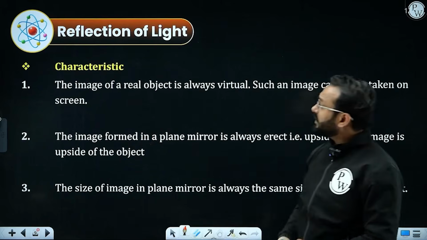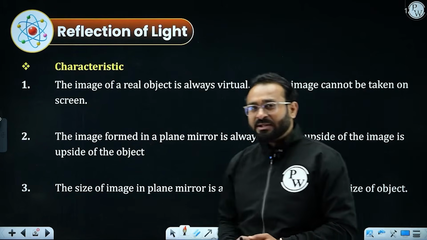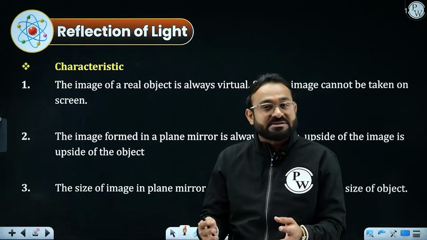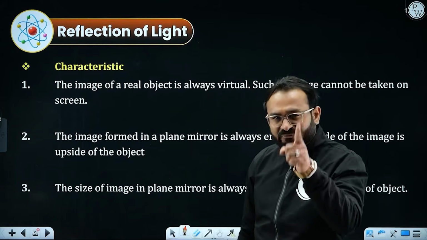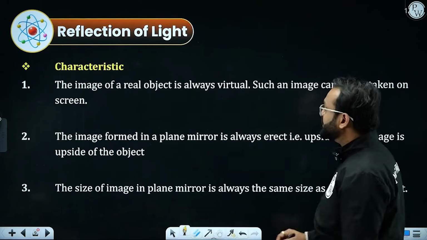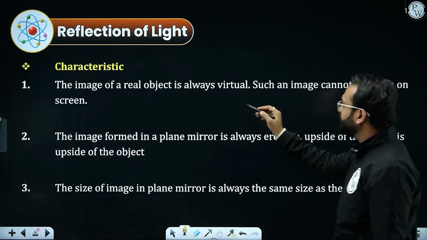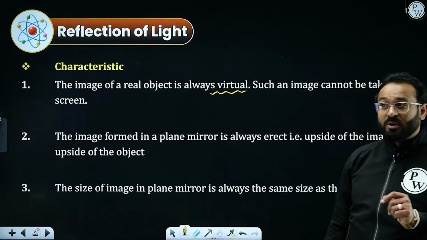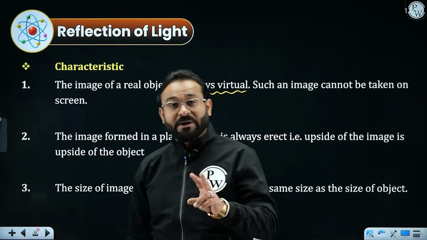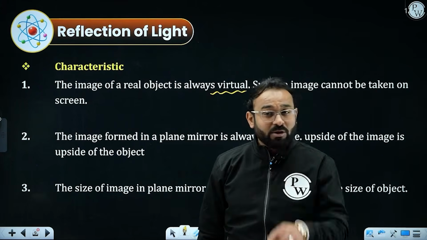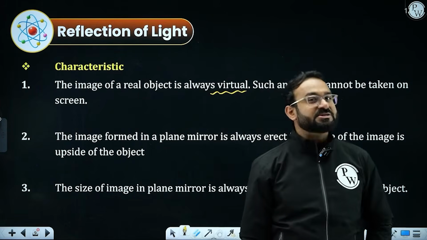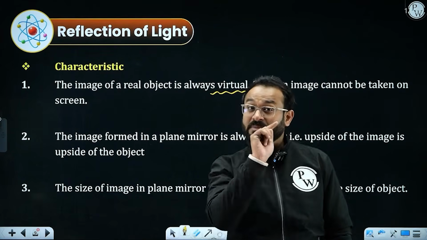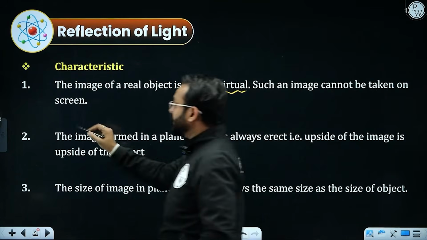Moving ahead, what are the exact characteristics which we generally see in the plane mirror? When we see images in the plane mirror, what do we observe? The very first thing we observe is that the image of a real object is always virtual. The images formed by the plane mirror will be virtual and cannot be obtained on a screen. I already gave you the insight about virtual and direct images, and this is what we are going to get in the plane mirror. This is the very first point that we have covered.